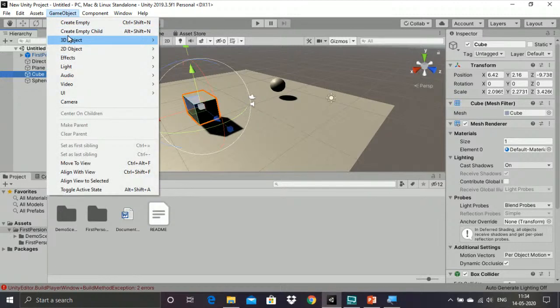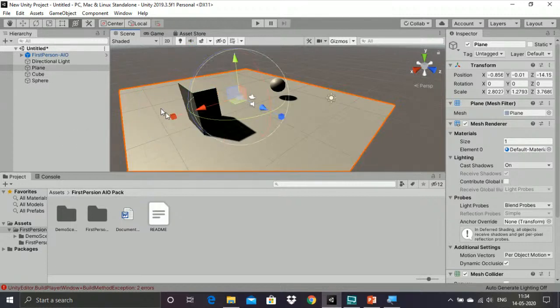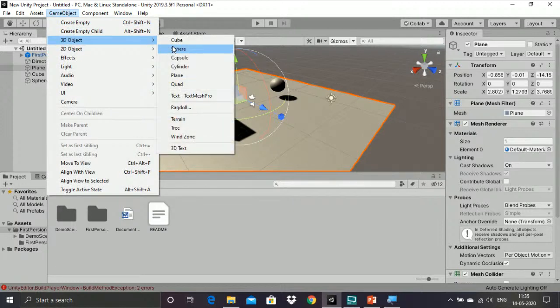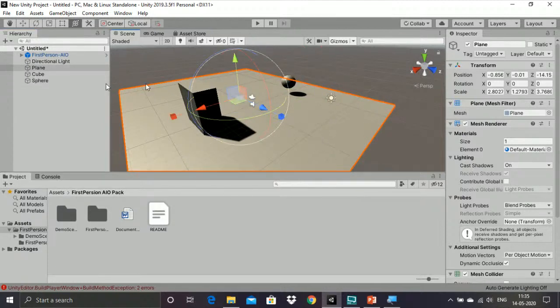Click on cube, so that you will be able to see the cube. Therefore I can increase the height of the cube as well as the width, so that it will be looking like a building. Then in the same way I'm adding a sphere. It's over here. Okay, so in the same way we can change the position of that location, everything. So in this way we will be creating the environments.